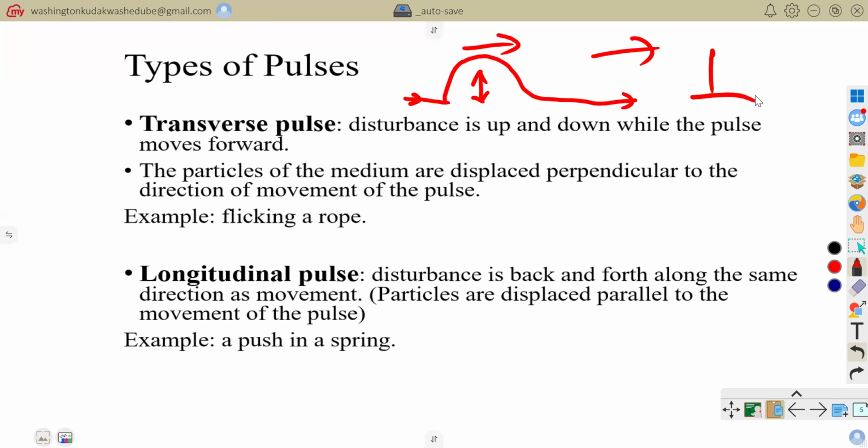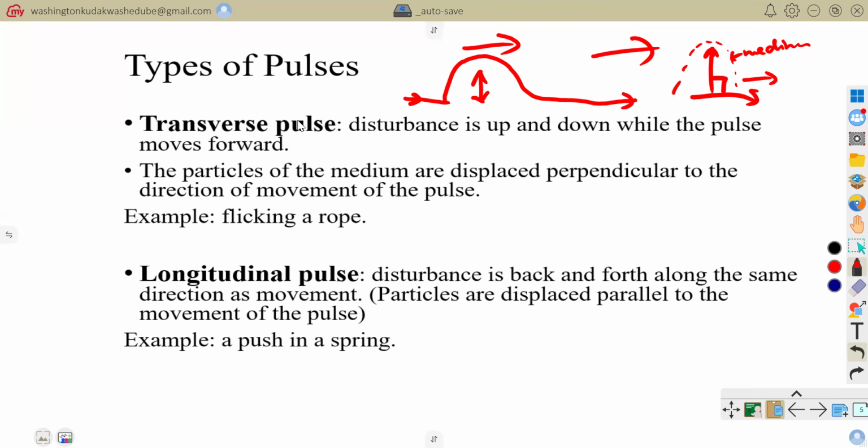So when we say perpendicular, we say that there is a 90-degree angle between the direction of displacement of the particles of the medium, whilst the direction of your pulse is moving in that direction. So there is a 90-degree angle between the direction into which the particles of the medium are displaced and the direction into which the pulse is moving. That is what we refer to as what?